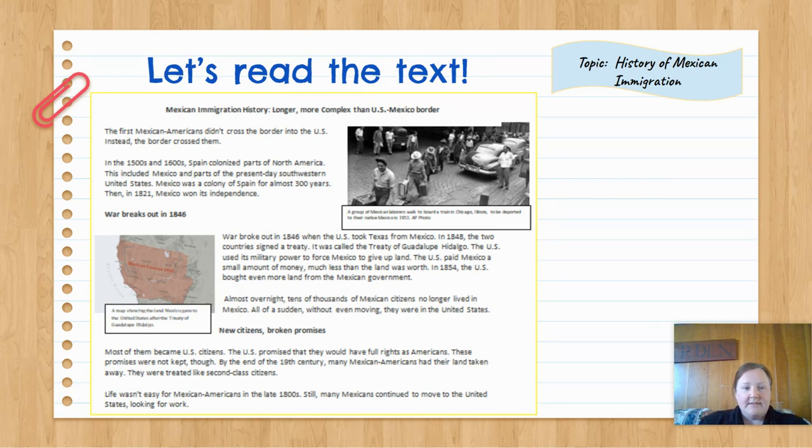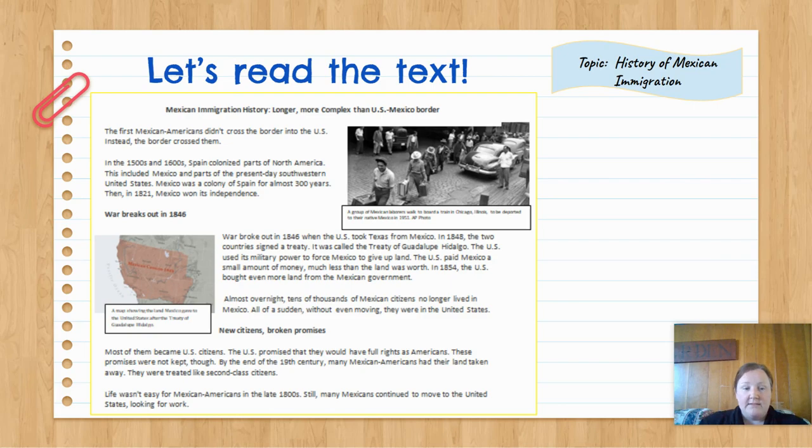The first Mexican Americans didn't cross the border into the US. Instead, the border crossed them. In the 1500s and 1600s, Spain colonized parts of North America. This included Mexico and parts of the present-day southwestern United States. Mexico was a colony of Spain for almost 300 years. Then, in 1821, Mexico won its independence.